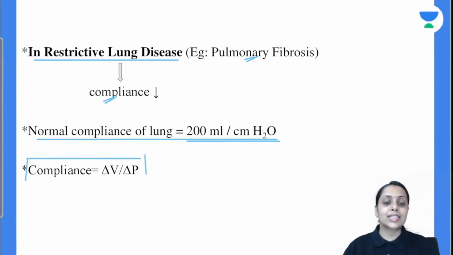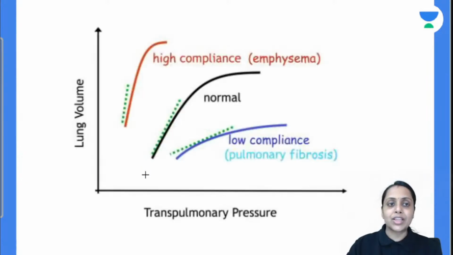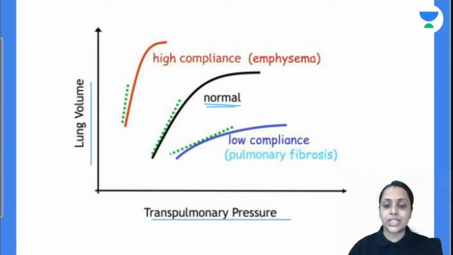Compliance को हम इस तरह भी कह सकते हैं for given change in a pressure the volume change in our alveoli. The volume change means stretching of our alveoli, that is compliance. So we can say compliance is for given change in a pressure the volume change is compliance. Is this clear with everybody? So this is the normal compliance curve between the change in lung volume with the change in pressure. So this is the normal compliance curve.